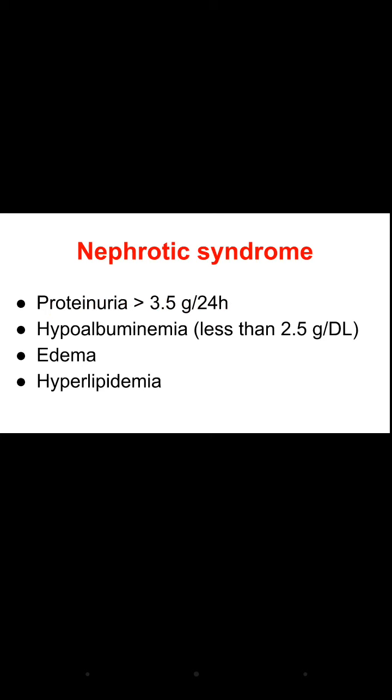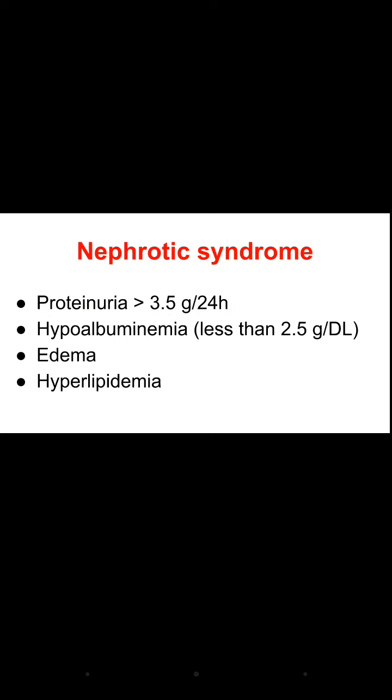Nephrotic syndrome. This class is for the BSc Nursing second year students. So, what is nephrotic syndrome? Syndrome, as you all know, means a collection of symptoms. So basically, nephrotic syndrome means a collection of symptoms which are associated with glomeruli damage. In nephrotic syndrome, there is a classic tetrad.